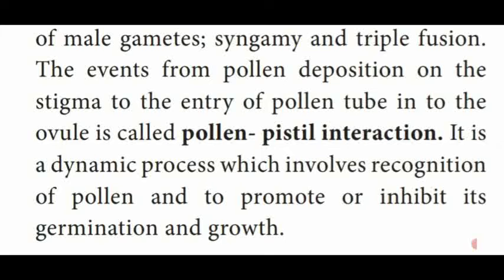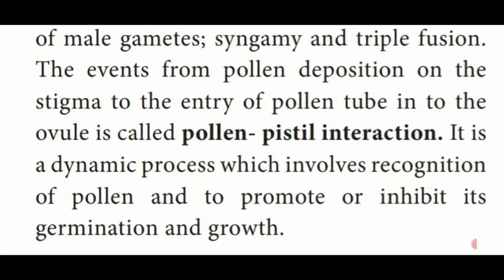So pistil means what is that one? The individual unit of the gynoecium is called a pistil. We have already seen in the previous video class. So how the pistil and the pollen grains interact with each other, that process is called pollen pistil interaction. So simply we can say that the pollen which is landed on the stigma germinates and produces a pollen tube. How this pollen tube enters into the ovule, that interaction is called pollen pistil interaction.